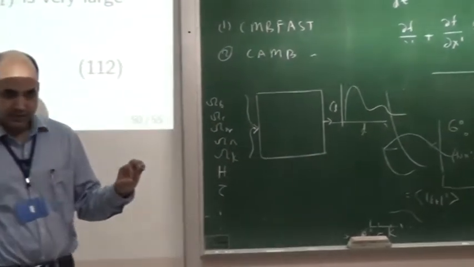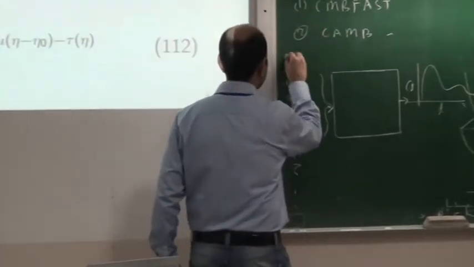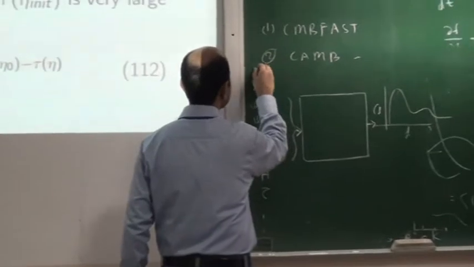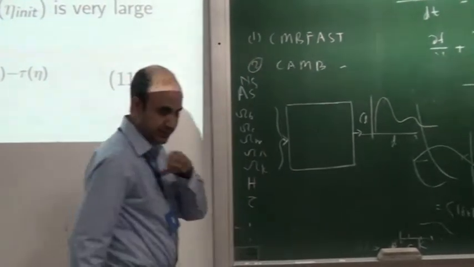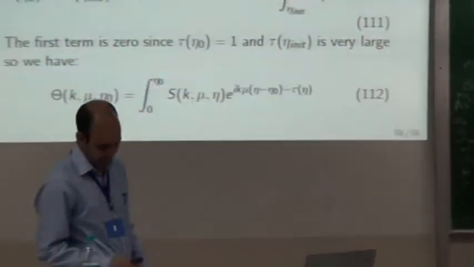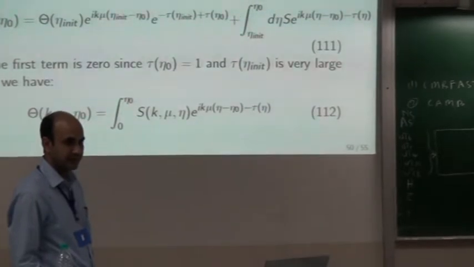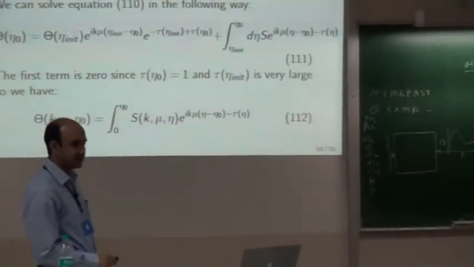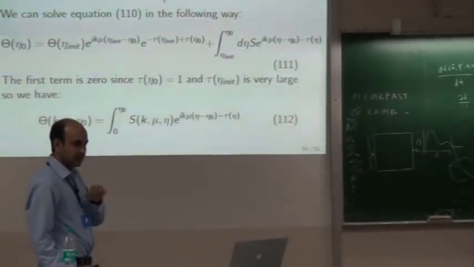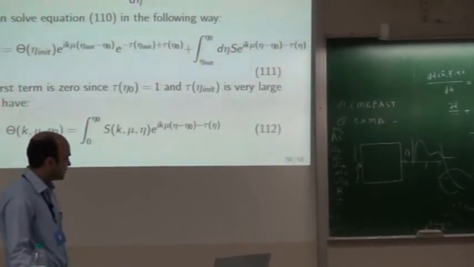Because this is a rough picture, I am not writing precisely what it is. These codes take cosmological parameters as input, and they give you the C_l file basically. I will show you how it looks.